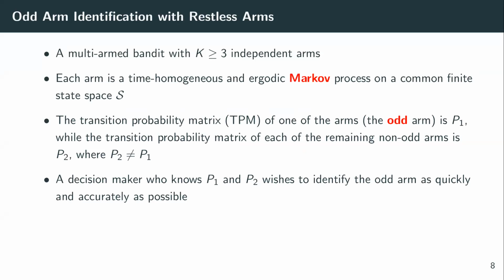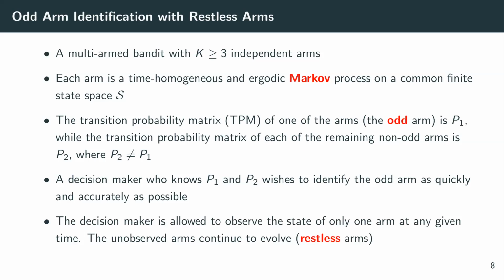A decision maker, we assume, knows P1 and P2, and his goal is to identify the odd arm as quickly and accurately as possible. Let's note here that knowledge of P1 and P2 will not make the problem any less non-trivial. It will capture all the essential features of the problem, and it will in fact help us in bringing out the key challenges that are encountered in the analysis of this restless arms problem. And we feel that the additional technical challenges brought in by P1 and P2 being unknown may obscure these key challenges. And therefore, for this paper, we assume that P1 and P2 are known, and we postpone to a further study the case when P1 and P2 are not known.